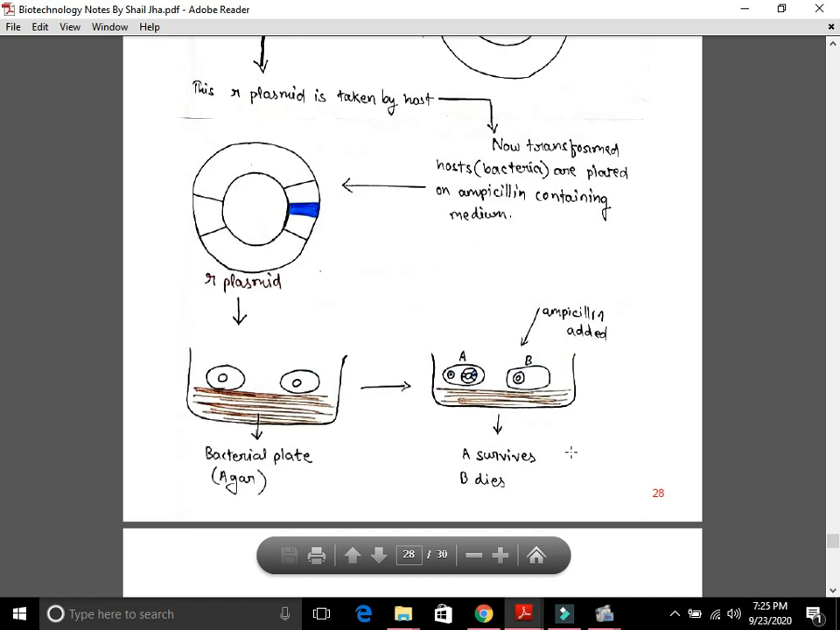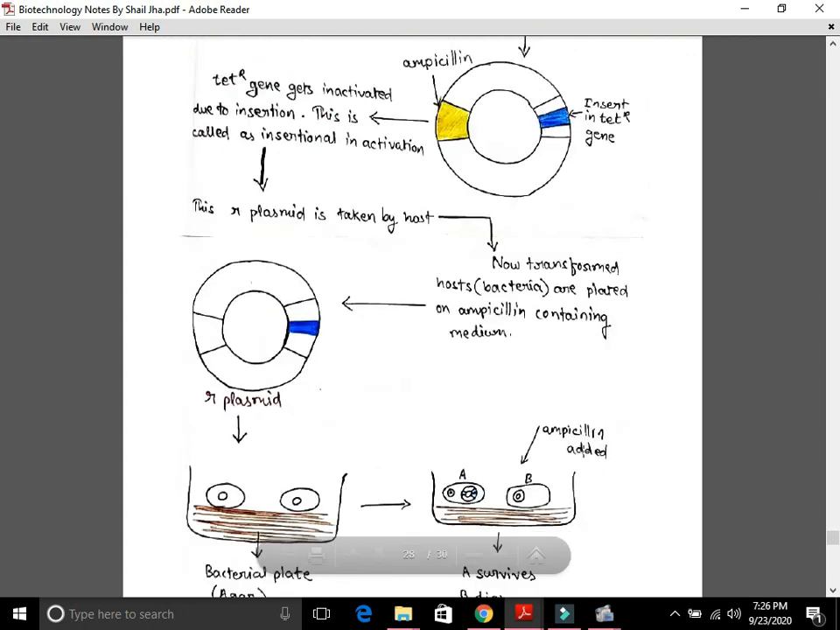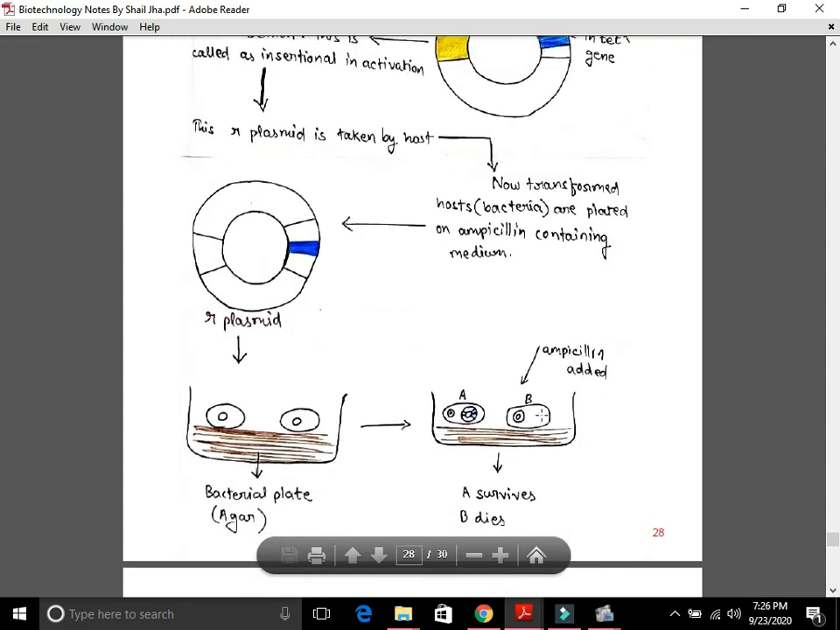Similarly, if we add tetracycline, what would happen? You can answer. If we add tetracycline, then A would die and B will also die because A is having this plasmid without tetracycline resistance gene and B has not taken our plasmid. So B is also without protection and A is also without protection.